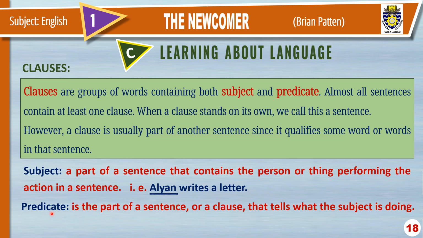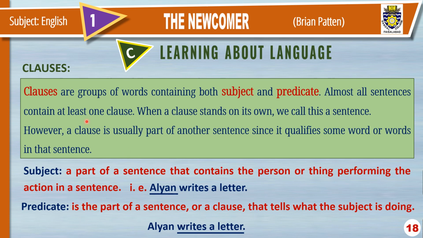Now predicate. Predicate is a part of a sentence or a clause that tells what the subject is doing. Actually, what the action done by the subject is called predicate. The same sentence again here. Alian writes a letter. In this sentence, writes a letter is a predicate because this is the action done by the subject Alian. So Alian is a subject and writes a letter is a predicate.